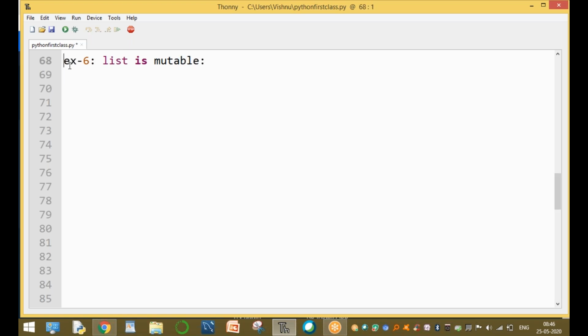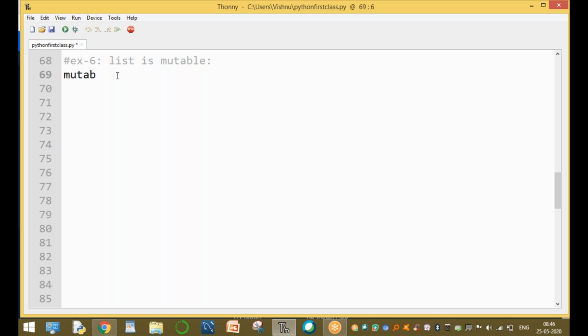Mutable means changing. Your age is mutable. Your bank balance is mutable. Your name is immutable. Your father's name is immutable. Your mother's name is immutable. Your date of birth is immutable. We cannot change its value, so it is immutable. Now the list is mutable.